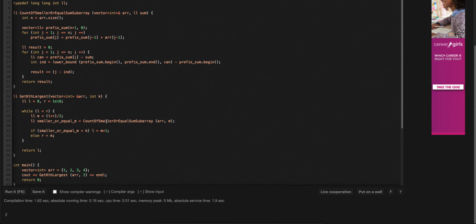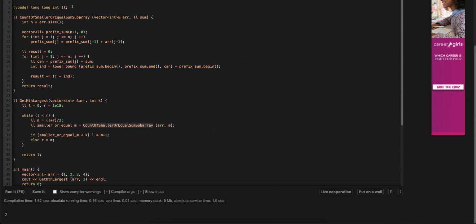Now, as discussed, in this function count of smaller or equal subarray, we are first calculating the prefix sums. Once we have prefix sums, for each index, we are finding the index up to which this condition will be true. Like how many indexes are there such that pi is greater than or equal to pj minus sum, right?